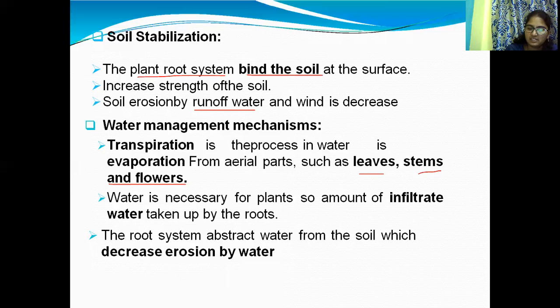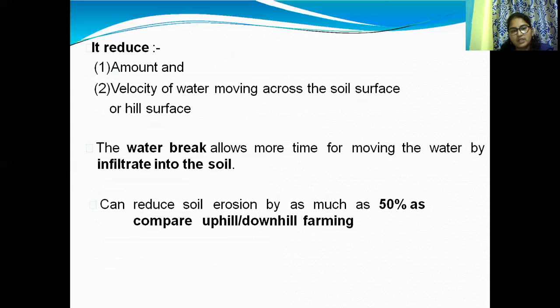The main aim is to increase infiltration and reduce runoff. Due to vegetation, the amount and velocity of water moving across the soil surface or hill surface is reduced.